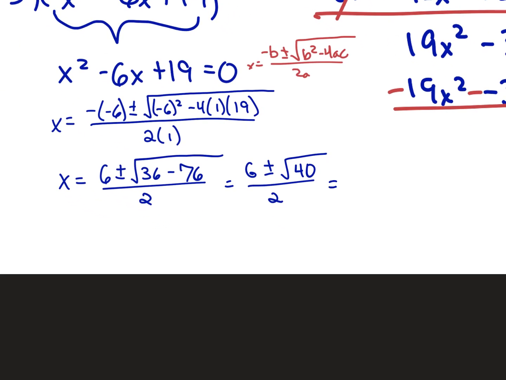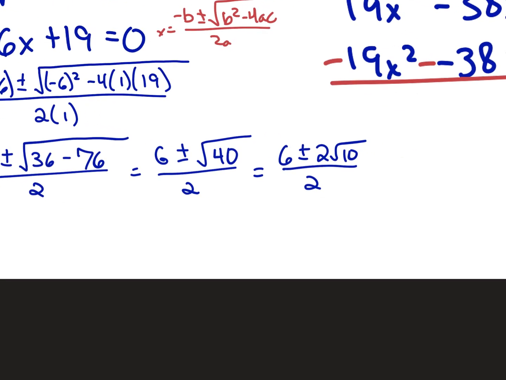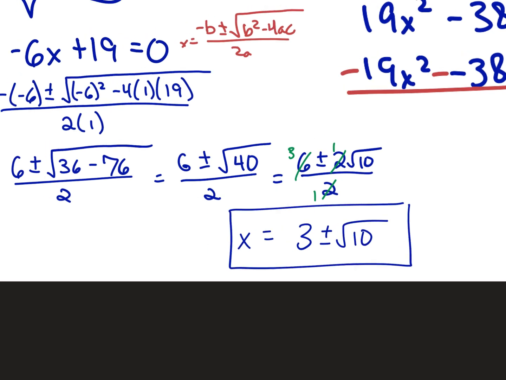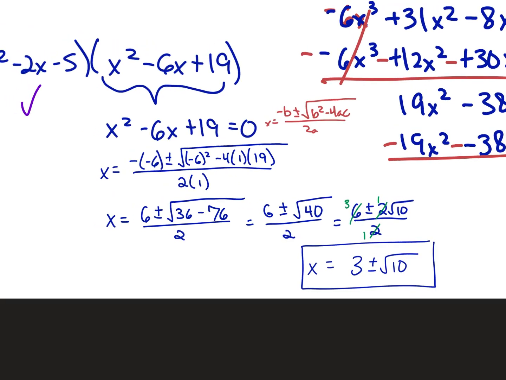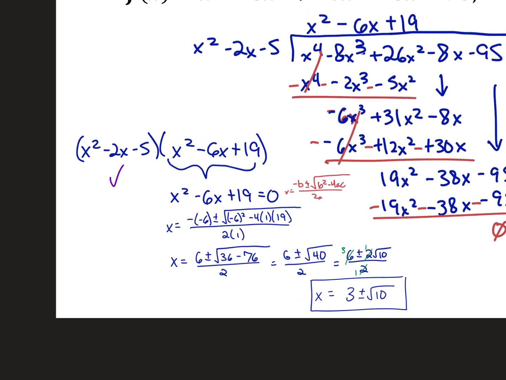And of course, the square root of 40 is 2 root 10 over 2, which reduces, if you want to reduce that, all of these have to reduce together. So each gets divided by 2: 3, 1, and 1. So that's 3 plus or minus the square root of 10. And you can see maybe why I prefer complete the square if I can. So, all right.